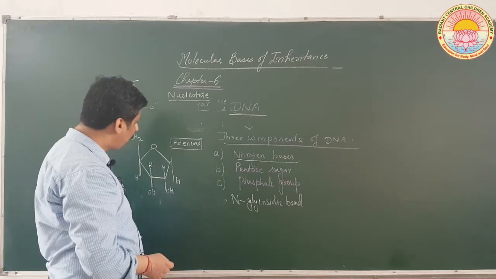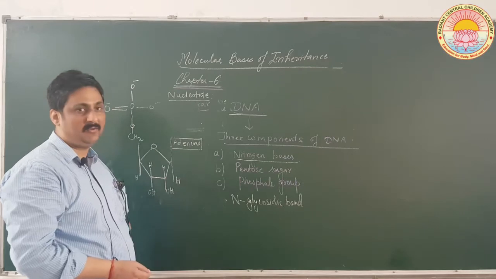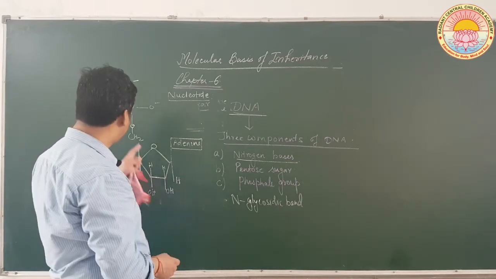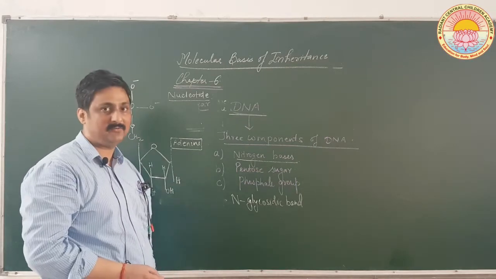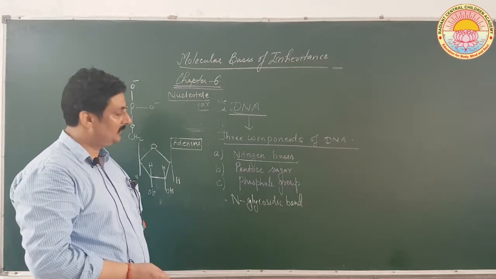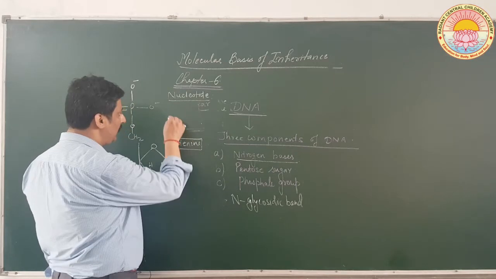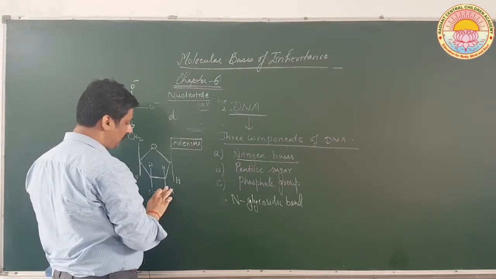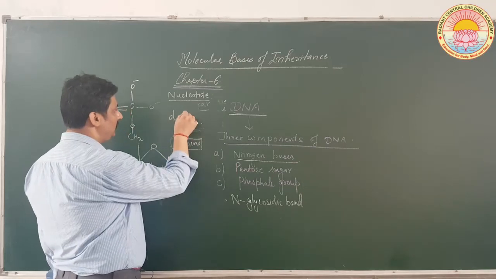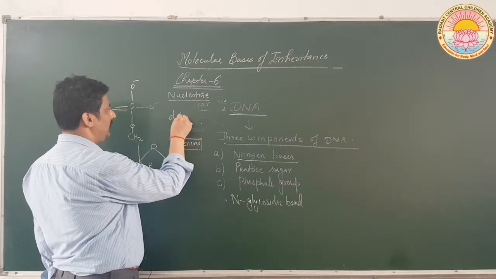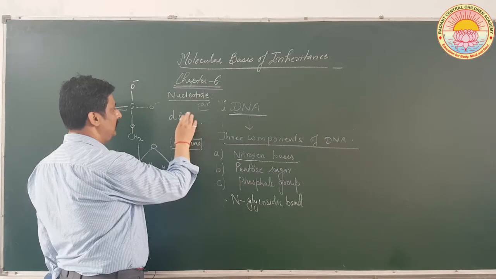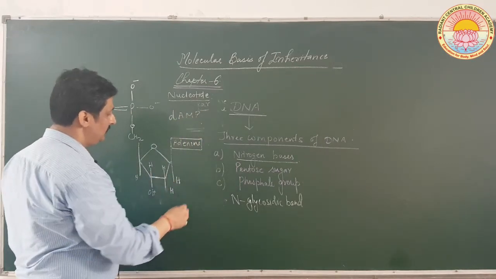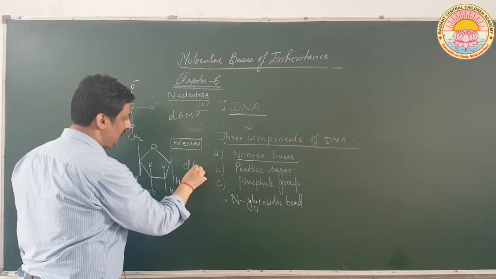Okay. It can also be called adenosine monophosphate, since one phosphate is present. In symbolic form you can write, if I remove O, it will be dAMP.